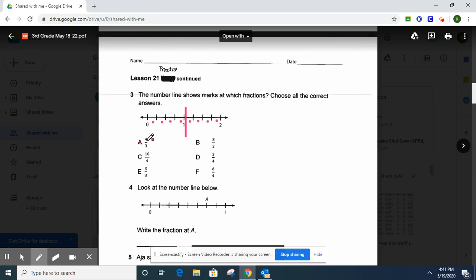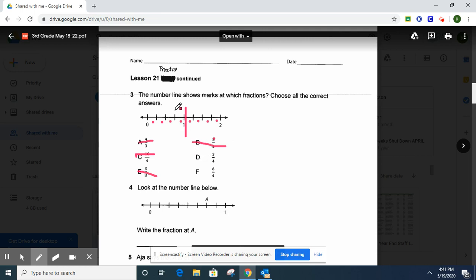So it can't be A, can't be C because C does not go up to, we don't go to number 10. 3/8 can't be that one. 8 over 2, I'm going to cross that out. 8 over 2 could actually be 4 over 1, which is 4, and so that is not going to work either.